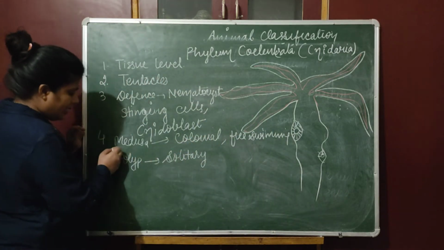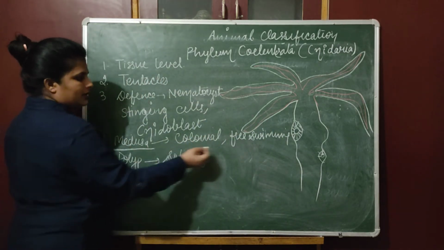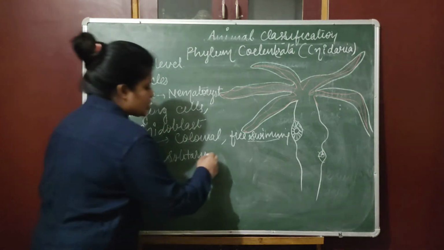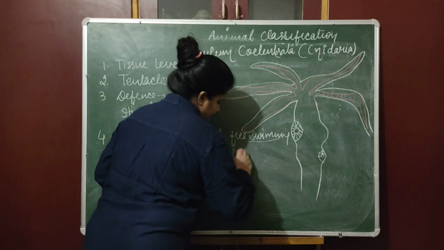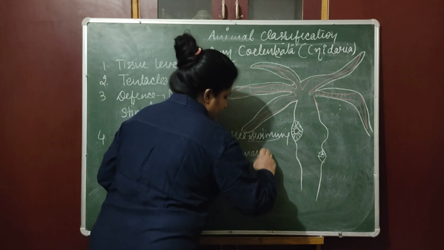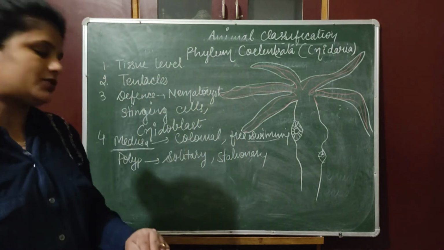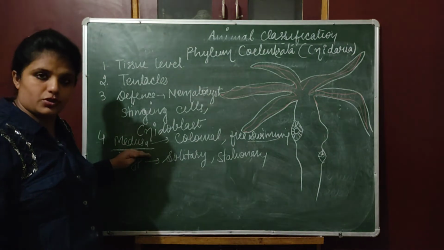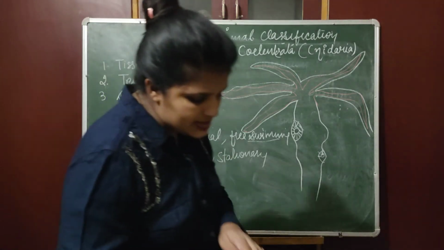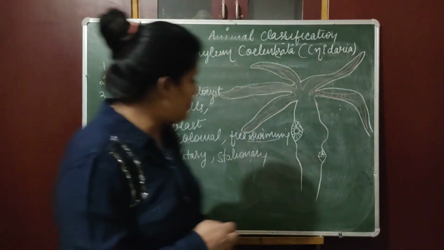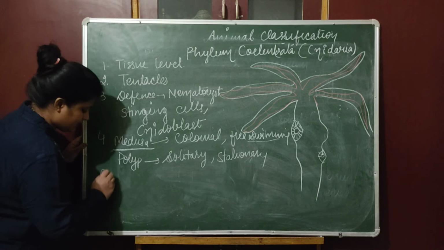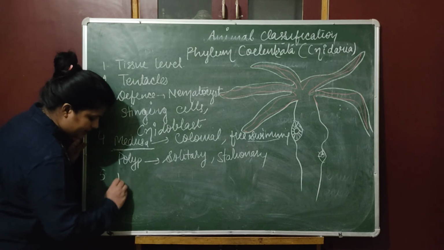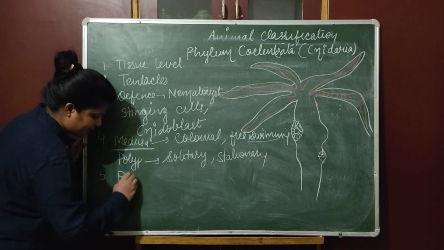It's easy to learn. M for medusa, M for movement. Swimming itself is a movement. And polyp is stationary, means they fix with a substratum. Polyp shows asexual reproduction, while medusa shows sexual reproduction. They show not bilateral, sorry, radial symmetry. They are 2-layered.